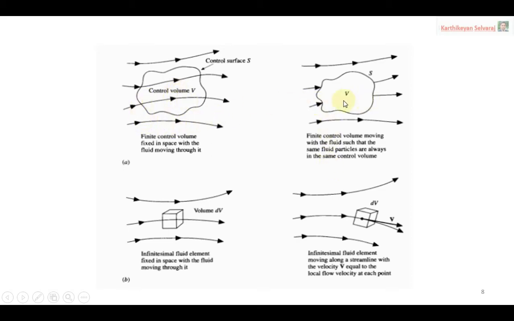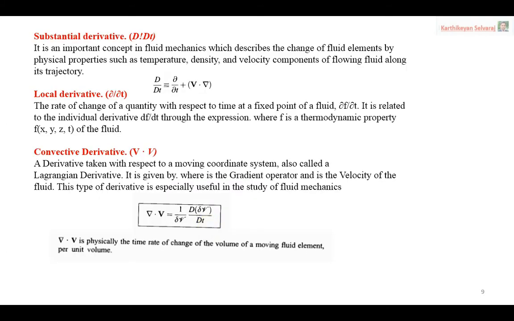When it is fixed in space, it is called a conservation form. When it is not fixed and is moving along with the flow, it is a non-conservation form. Similarly, if I choose a control volume, I get the integral form of the equation. With a fluid element, I automatically get the differential form of the equation. Okay, this is the idea you have to get.